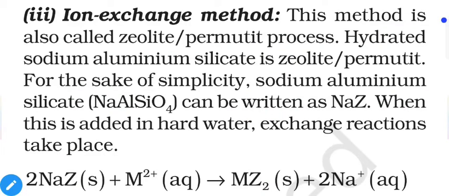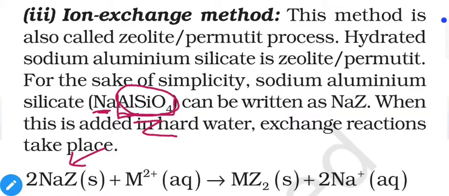Now the next two methods are comparatively important. First one is the ion exchange method. In this method we will use zeolite or permutit. Because of that, this method is also known as the zeolite or permutit method. For simplification, AlSiO4 is the common formula for zeolite and we have sodium attached with it, so it is called sodium aluminosilicate or sodium aluminium silicate. We will represent zeolite as Z, so simply we can write it as NaZ.